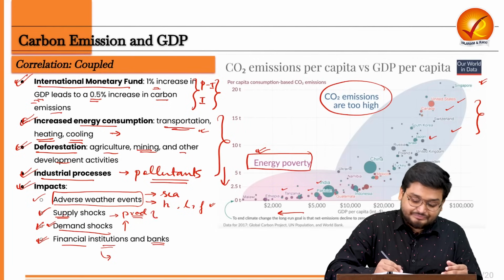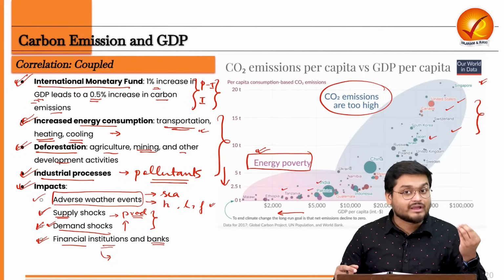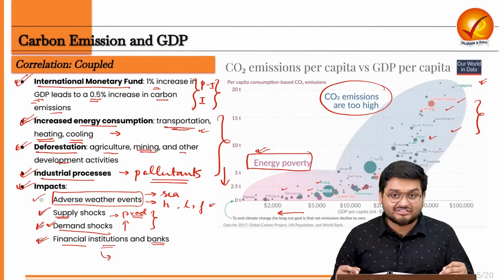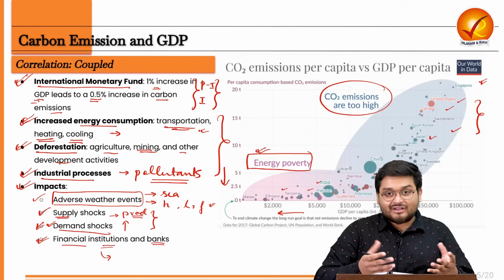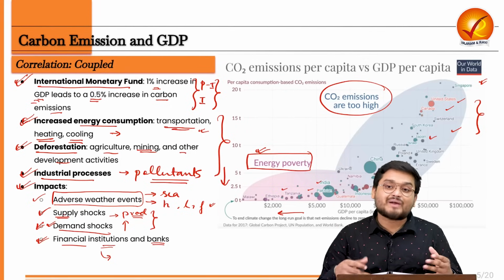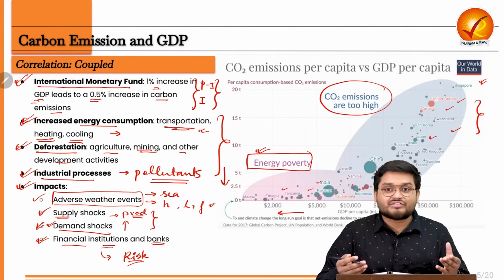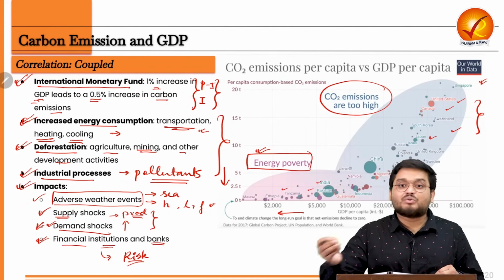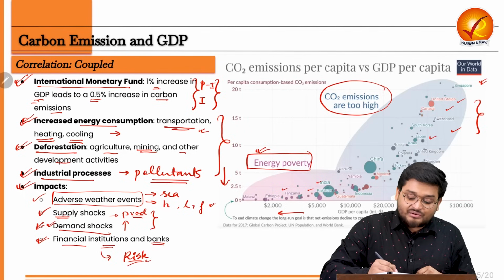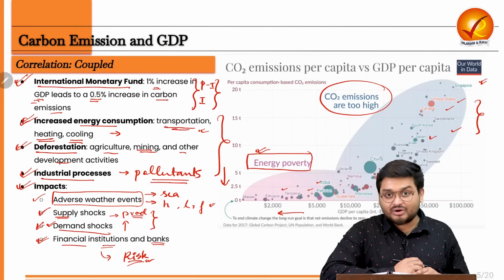And if the entire economy, or say most of the economies in the world, are facing issues related to climate change, then these banks, these institutions will not be able to lend money, because banks are generally risk averse due to some particular conditions. So that is why the banks and the financial institutions, they are also wary of these particular events.